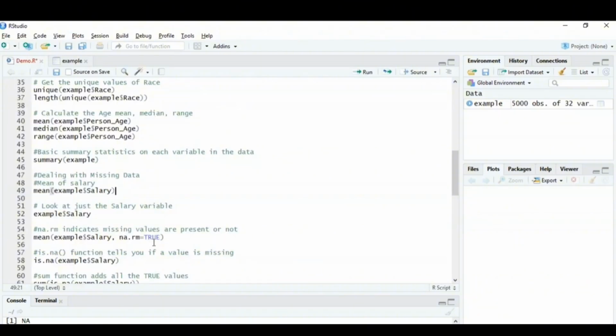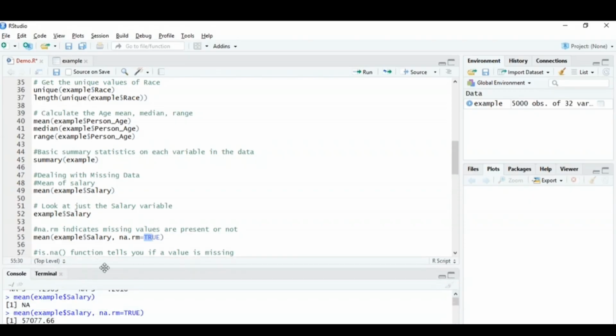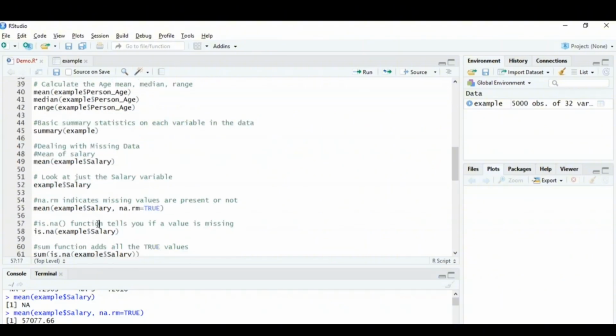So that's by using the na.rm parameter. na.rm basically indicates whether missing values should be removed or not. By default, this parameter is assigned to false, but I'm setting it to true so that if we have any missing values, this would still return an output for us. So with this particular command, you can see that if the example dataset salary has any null values, that is true over here, then obviously we can calculate the number of null values present. If you run this particular command, you can see that the mean value is basically 57,000.